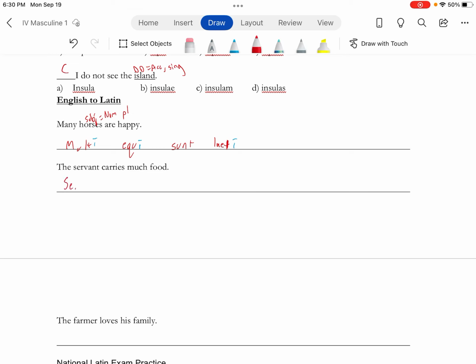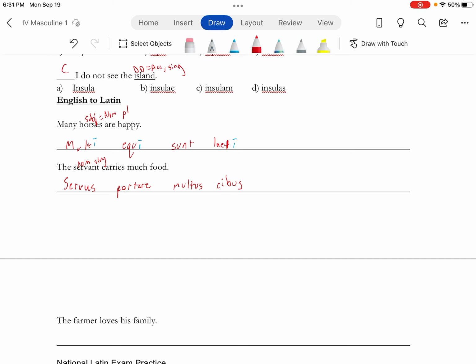The servant carries. Servus, portare, multus, cibus. Now me personally, I'm going to put the verb at the end, but I'm just doing this for the word order. Servant is the subject, so nominative singular, so that US is good.